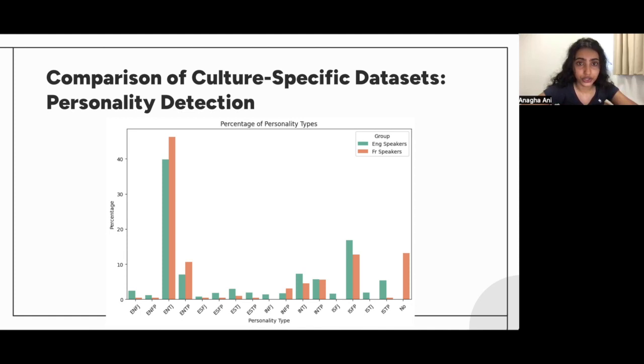Next, the class distributions of the generated labels for the personality detection task were analyzed, and the vast majority of entries in both datasets fall into the class ENTJ, which is the personality type characterized by assertiveness and confidence. There were, however, little significant differences in the assigned class percentages when comparing between the two datasets.